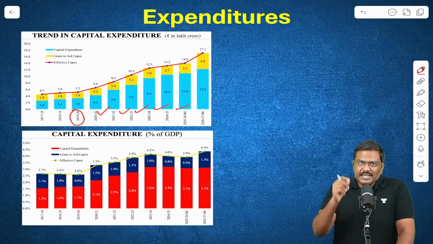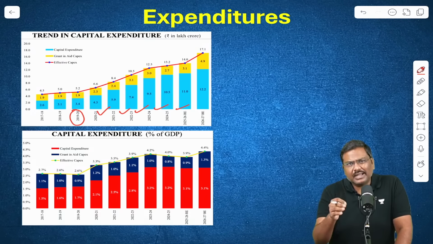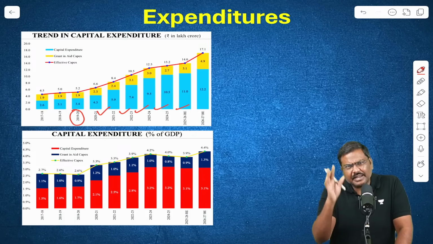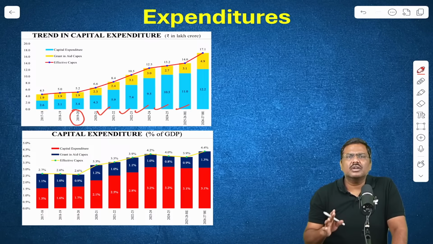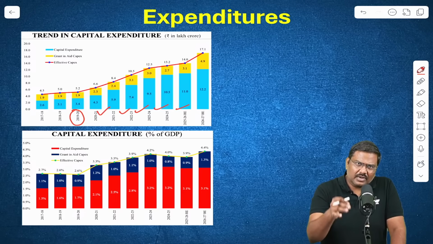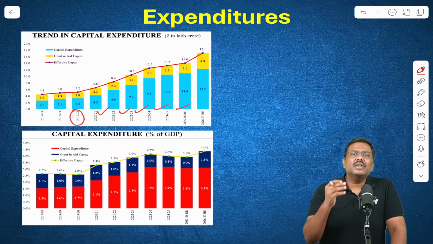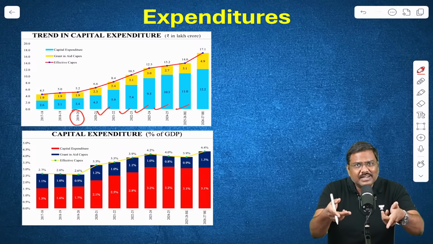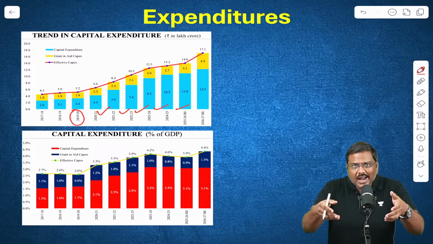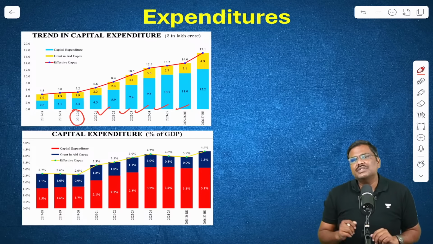Observe that. This is important for a simple reason. The government again and again has been stating the same. It is committed to the investment in infrastructure. It is committed to invest under the capital head, which will help create assets, which will promote confidence of the private sector in the market, which will attract companies to invest in the domestic market.